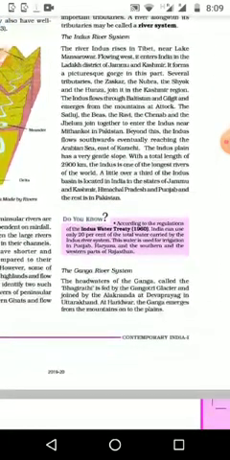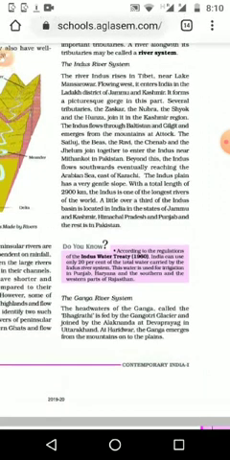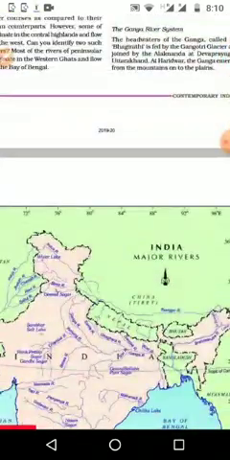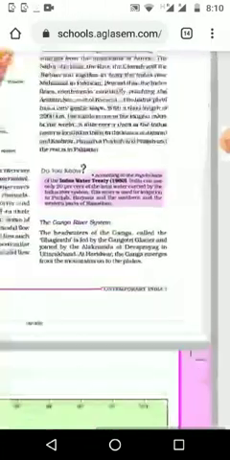Then the Indus flows through Baltistan and Gilgit and emerges from the mountains at Attock. Some of the other tributaries do not come from the Tibet area; they come from the northern side of the Himalayas and join the Indus river.